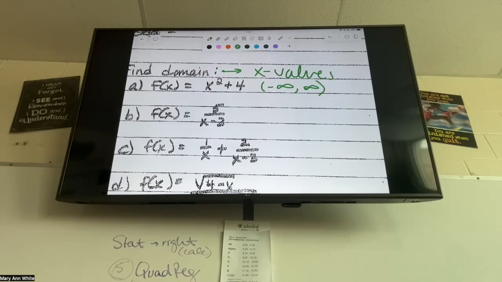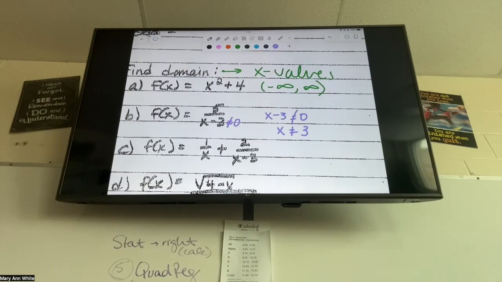If you remember, domains actually are often all real numbers. Now, if you look at letter B, we have our first problem. What's the problem with letter B? Where are we gonna have an issue? The denominator, right? The X on the bottom. What can the denominator not equal? 0. It cannot equal 0. And in this case, if I say X minus 3 cannot equal 0, then that means X cannot equal 3.